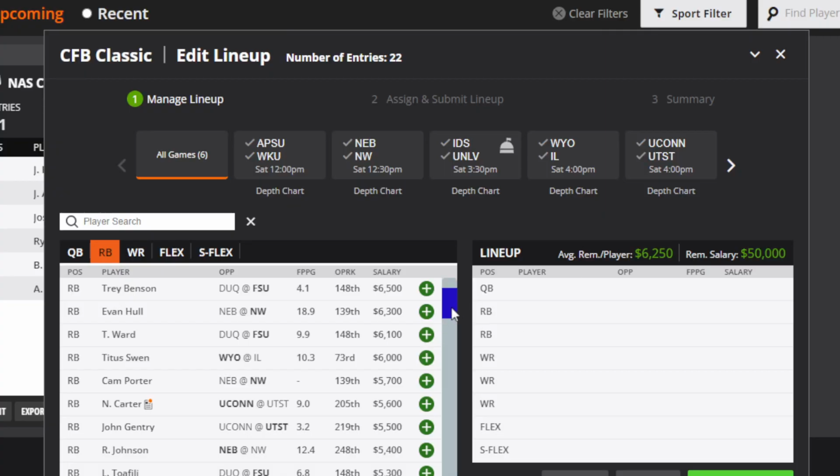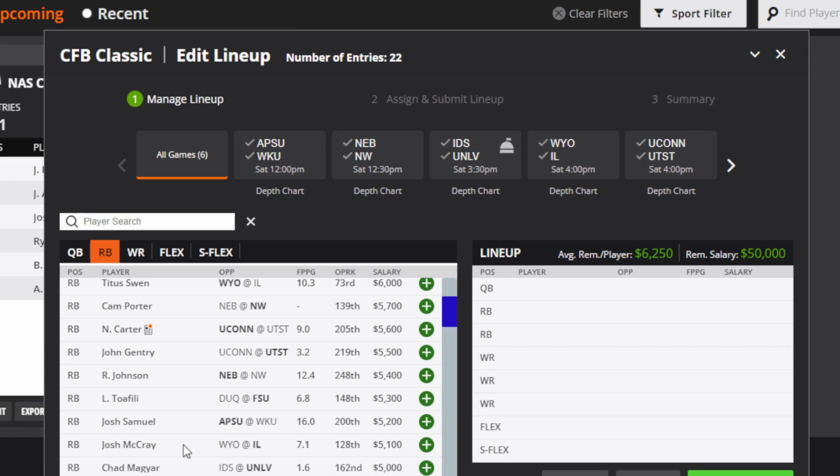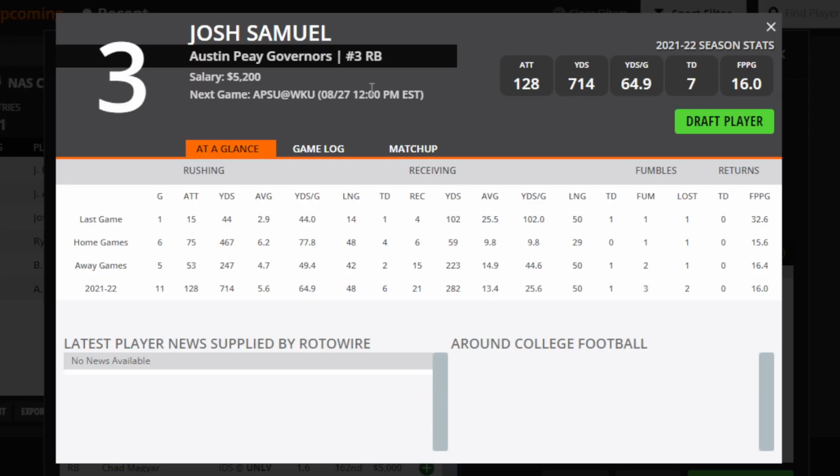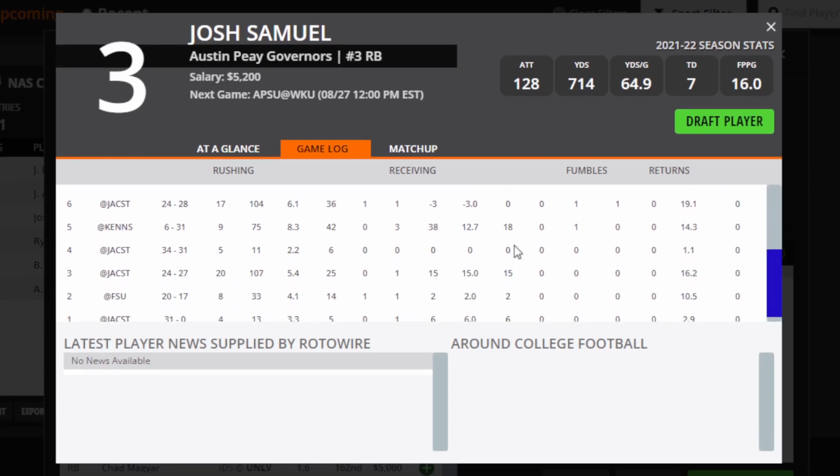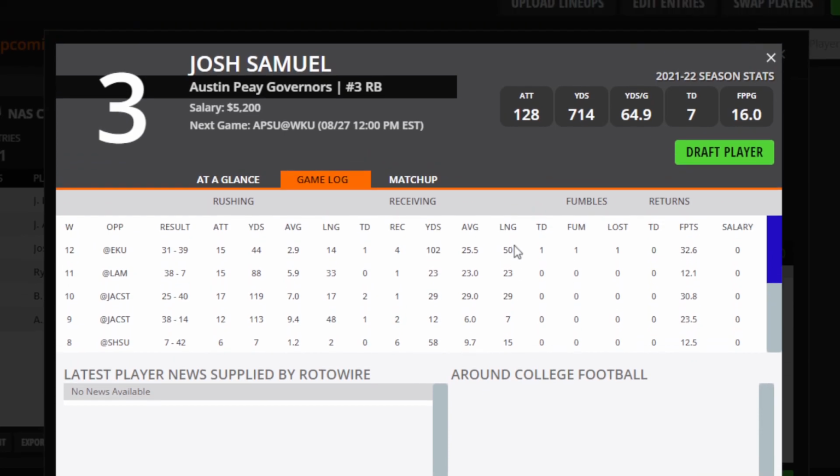And then my second to last pick at $5,200 is Josh Samuel for Austin Peay. Now, obviously, he has a little bit of a tougher matchup, but he does get some rushing attempts and receptions, and last season he ran for 700 yards. So he definitely has some potential here to score some points for you. And he's pretty inexpensive, so we definitely like that.